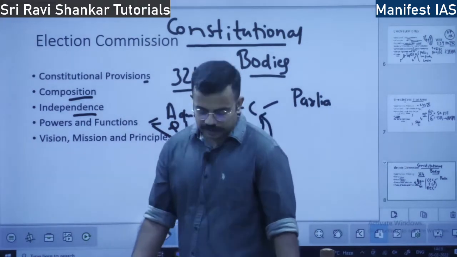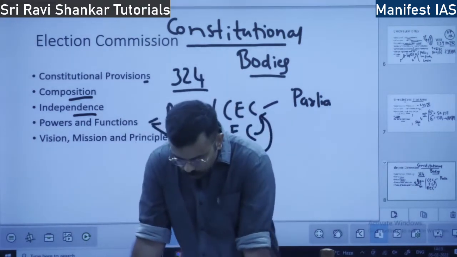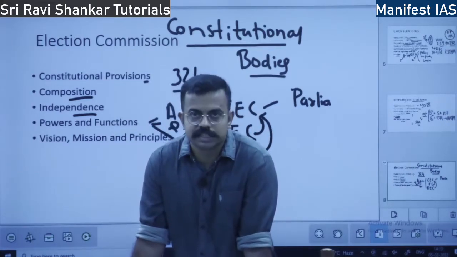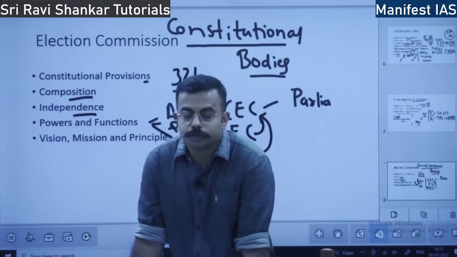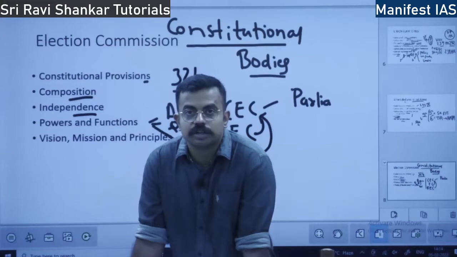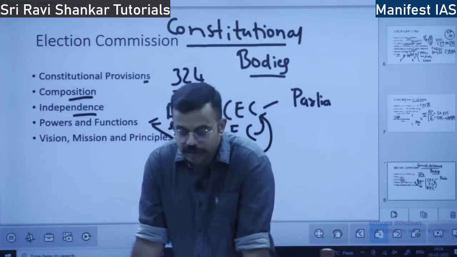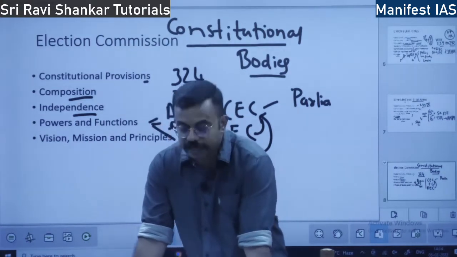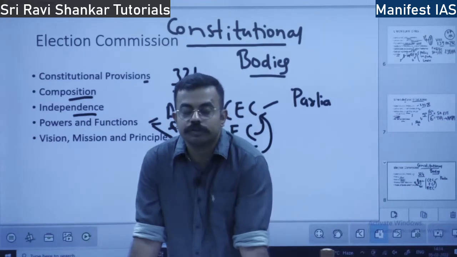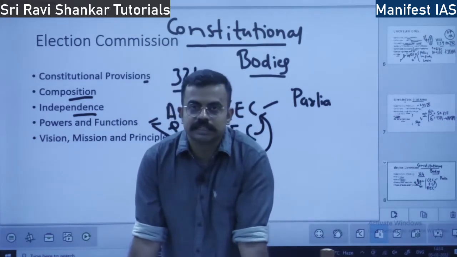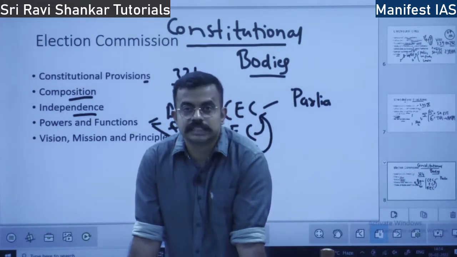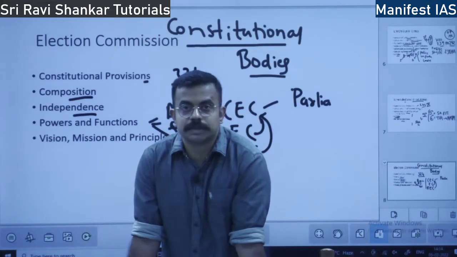Okay, what are the powers and functions in detail? Territorial constituency delimitation, the Delimitation Commission, with the election commissioner as a representative. Along with it, they periodically revise the electoral rolls. They announce and conduct the election. They grant recognition to political parties. We have national parties, regional parties, and also independent candidates, right? To them, the Election Commission gives recognition. Party symbol is allotted.